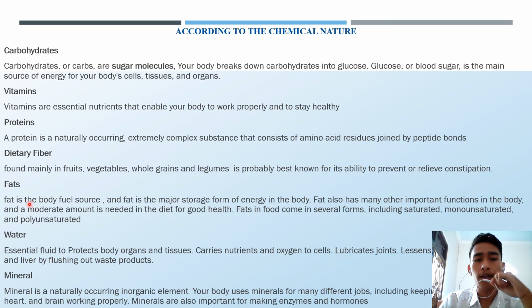And then there is fat. Fat is the body's fuel source, and fat is the major storage form of energy in the body. Fat also has many other important functions in the body, and a moderate amount is needed in the diet for good health. Fat in food comes in several forms, including saturated, monounsaturated, and polyunsaturated.